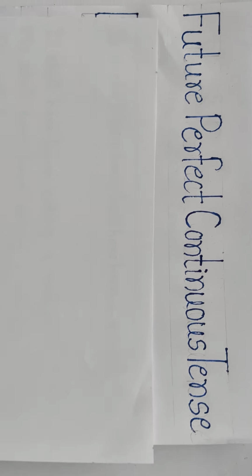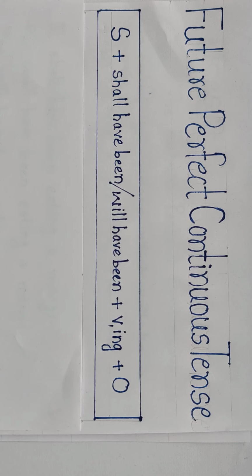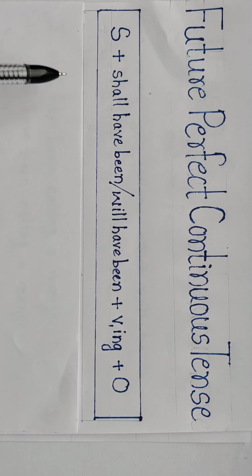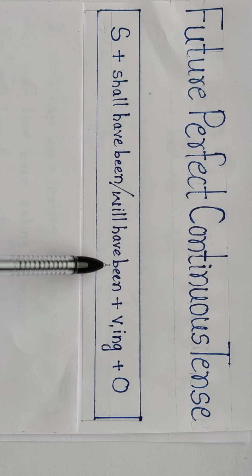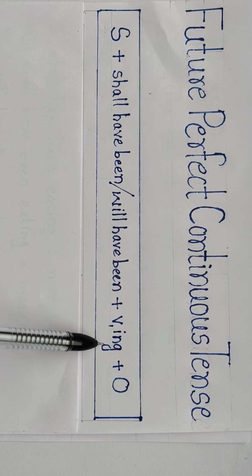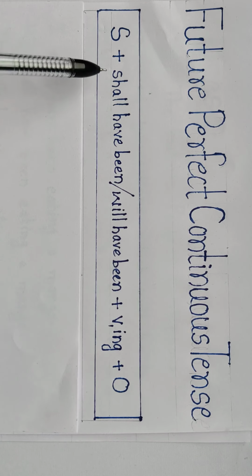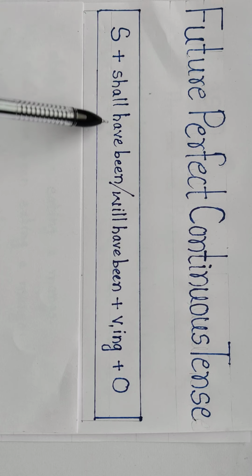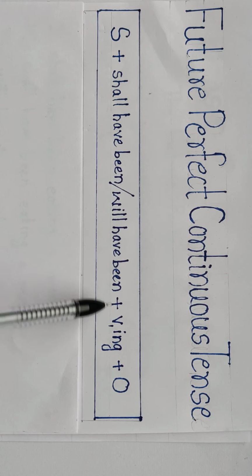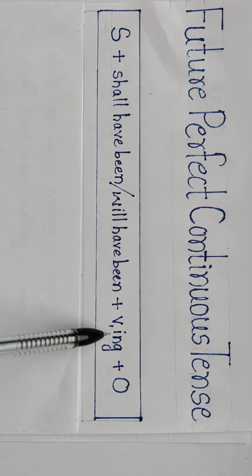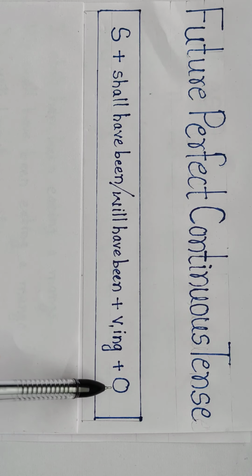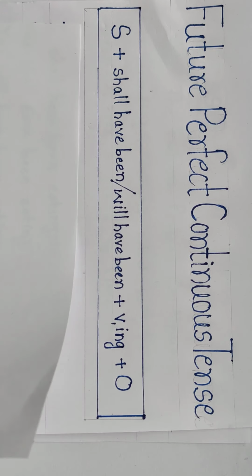As usual, first of all we will take the information about the sentence pattern of this tense. Subject plus shall have been or will have been plus V1 ing plus O. Here S stands for subject, V1 is the main verb, we have to attach ing to it, and O stands for object. Now we will see some sentences.